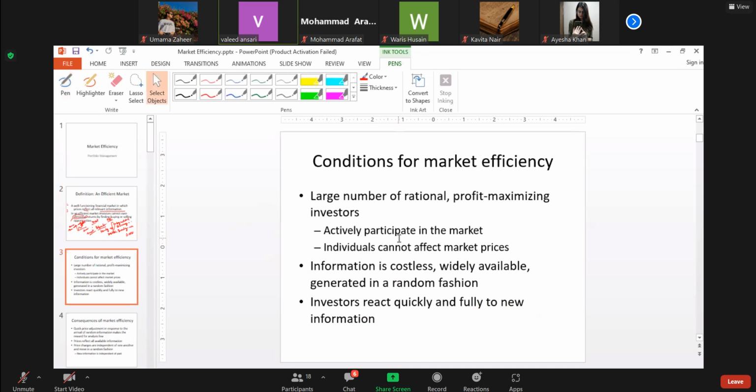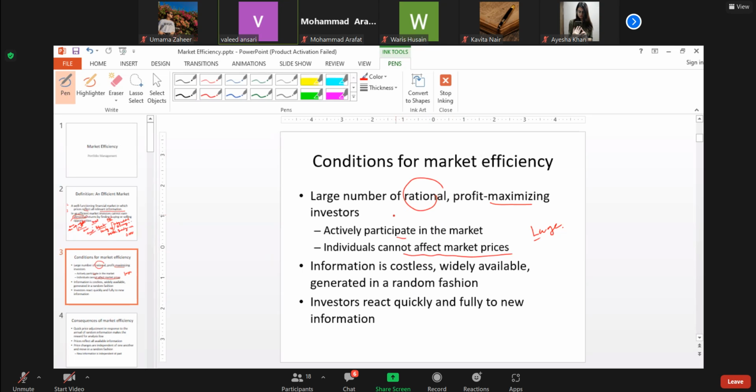In this market there are certain assumptions. People are rational. A large number of investors are there, they are rational, they want to maximize profit, and they are actively participating, and no individual can affect the market price. Investors are not very large, they do not buy large quantities and affect the price, so they cannot influence the price through their buying and selling actions. All the information is costless and widely disseminated, and investors react quickly and fully to the information. So all these assumptions are there.